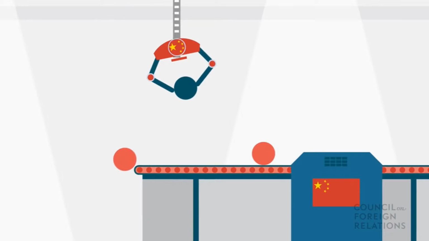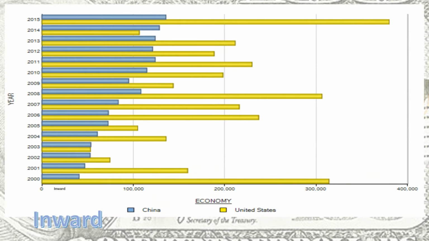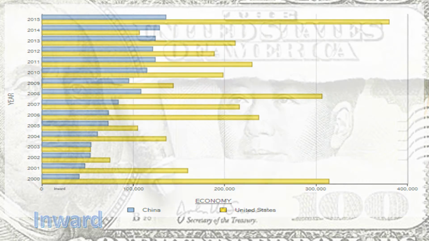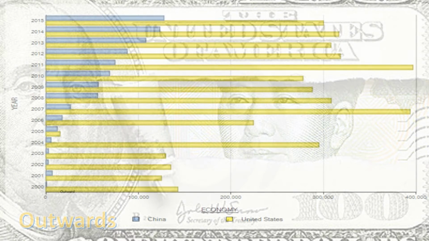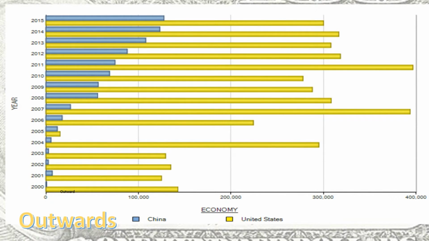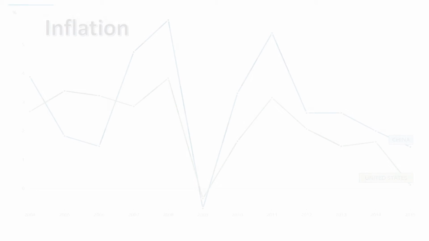Foreign direct investment has gradually become another economic battleground between the US and China. In terms of FDI, China is growing exponentially. In inflows, outflows, and stocks, China has demonstrated constant growth in comparison to the US's fluctuations. Although the US is currently leading, China's performance rates in FDI predict the country as the next leader within a decade. Other important economic considerations would be inflation and the foreign exchange rate.